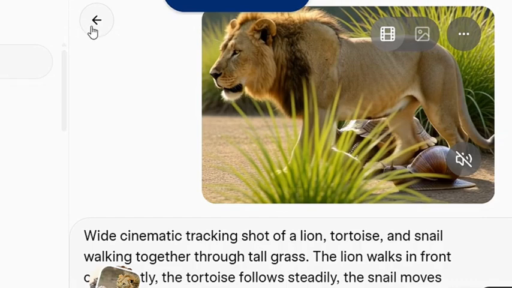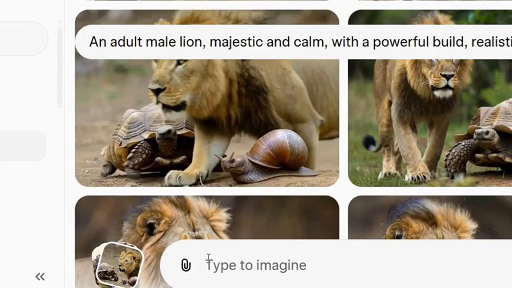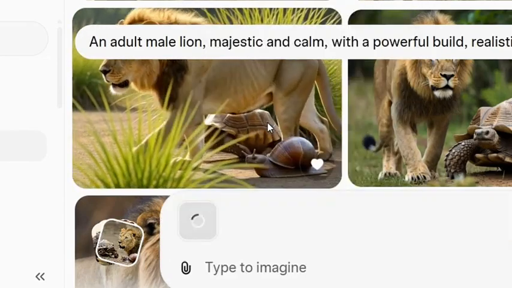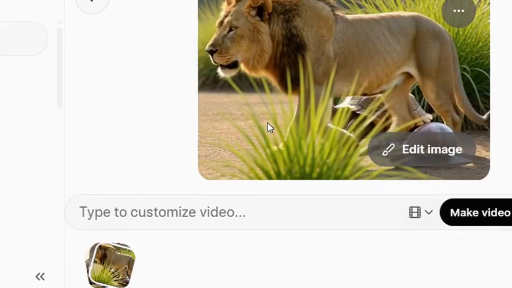Now, the next thing we are going to do is go back here. I'm showing you how you can create long videos. So you paste the video frame you just copied here. To continue our video, as you can see, this is the video frame, the end of that video.